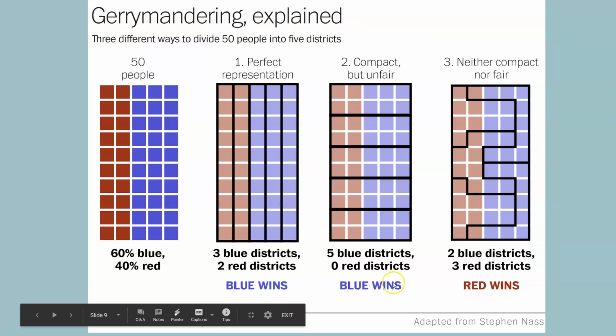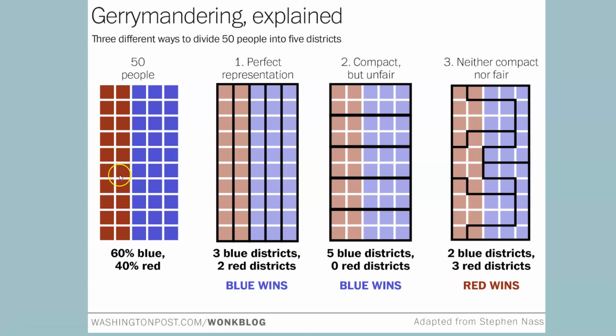And this is the other way of gerrymandering to win. So you can see that there's more blue than red. Okay, so if you divide them up evenly, like in the squares, blue obviously wins. Divide it up like this, blue wins even more. It's all about getting that majority in each district.